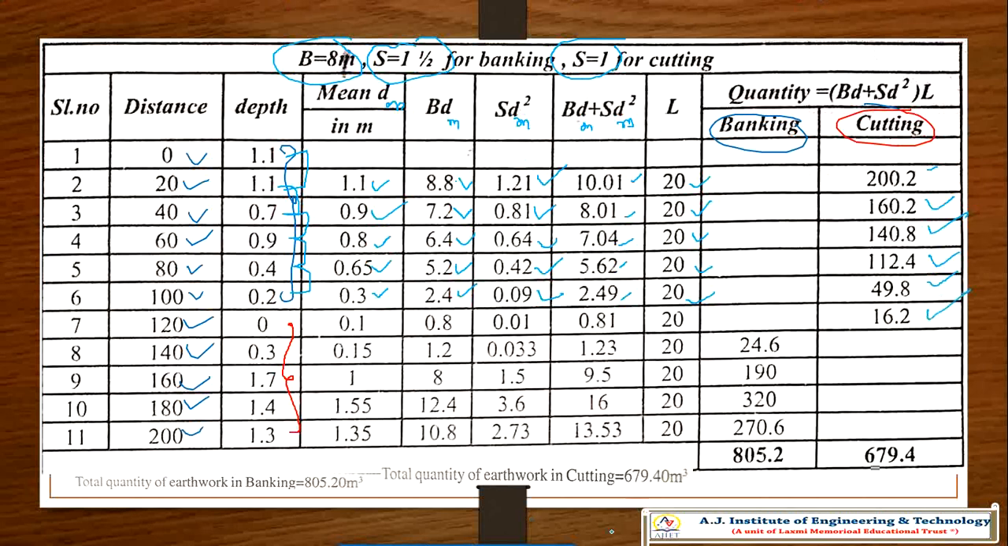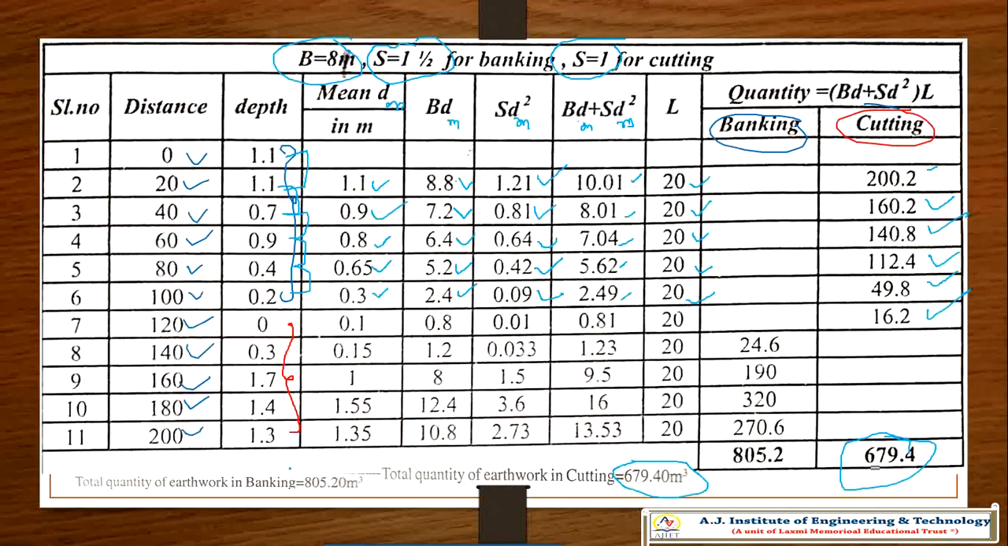This is the answer you will get for cutting. So now the total you are getting is 679.40. You are getting the total volume for cutting.